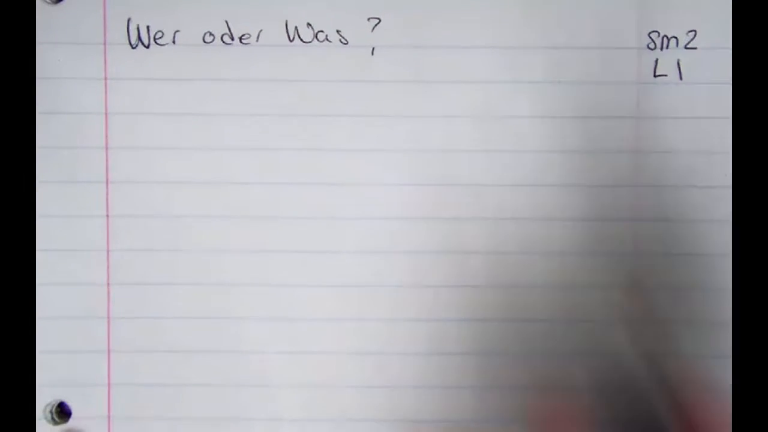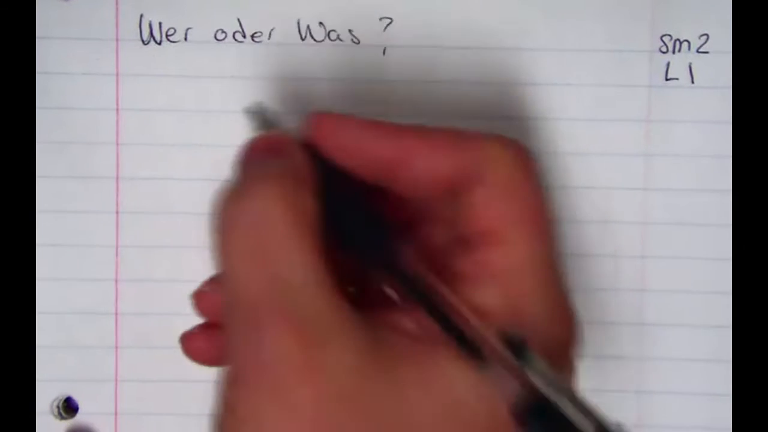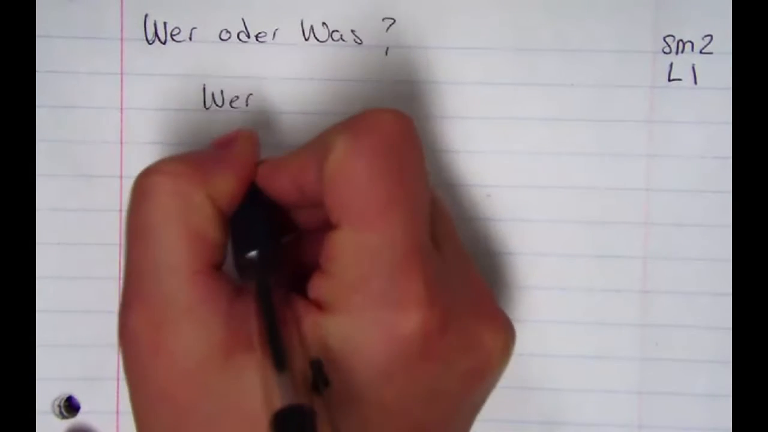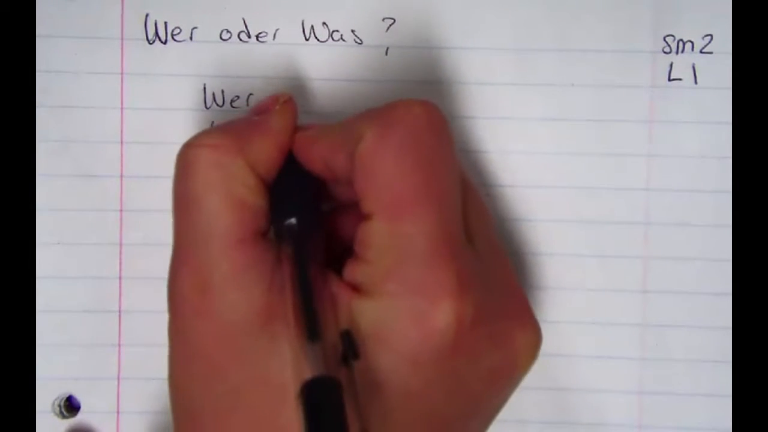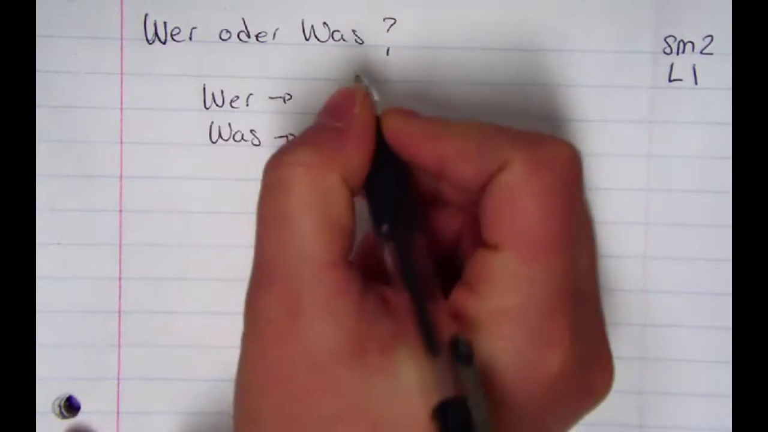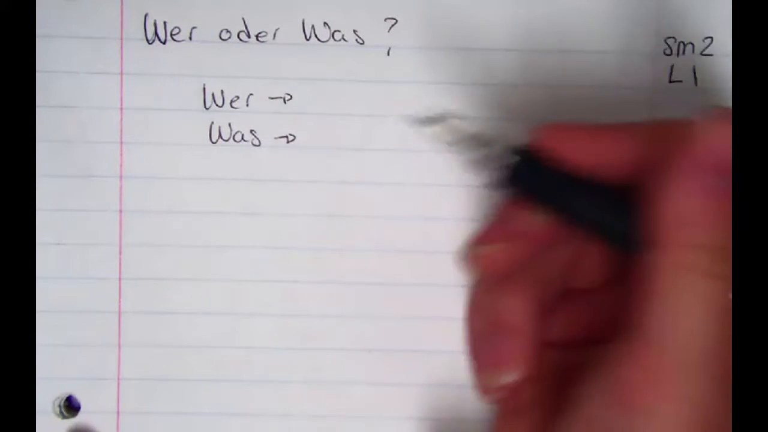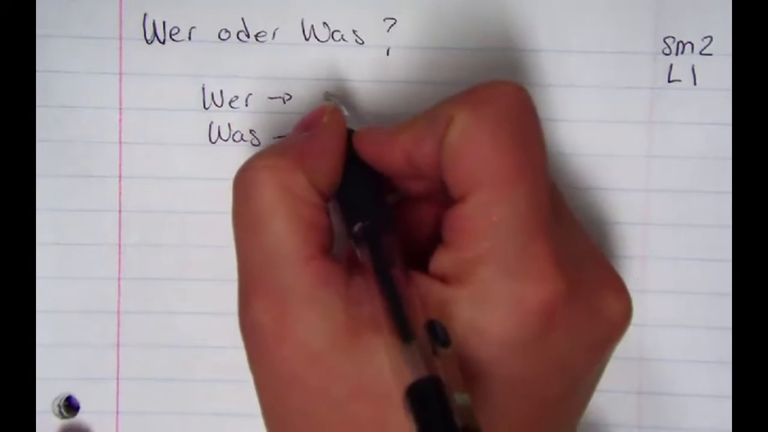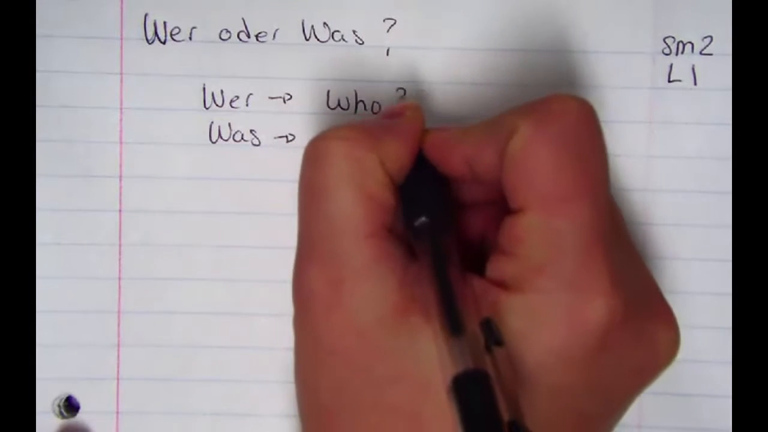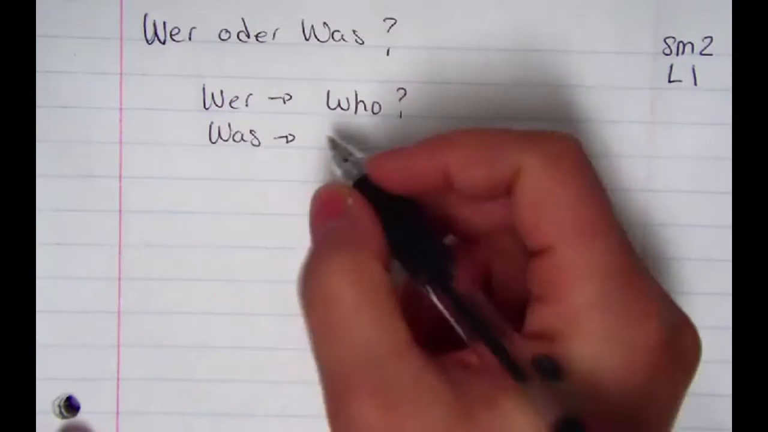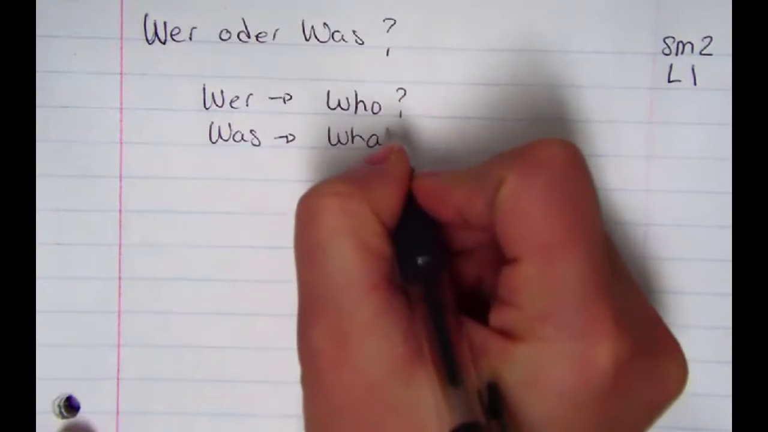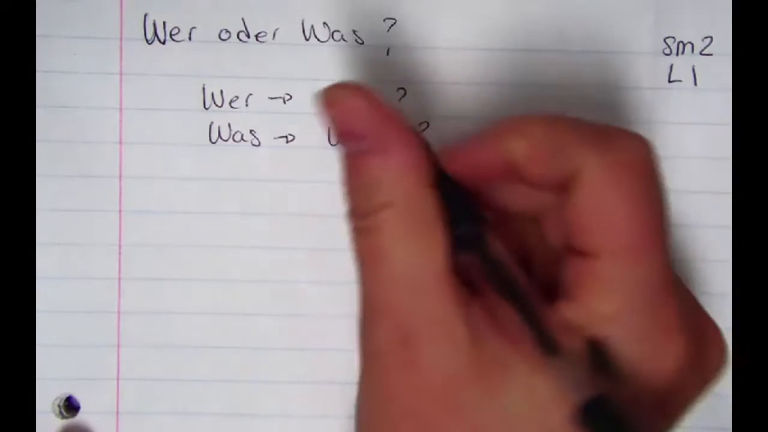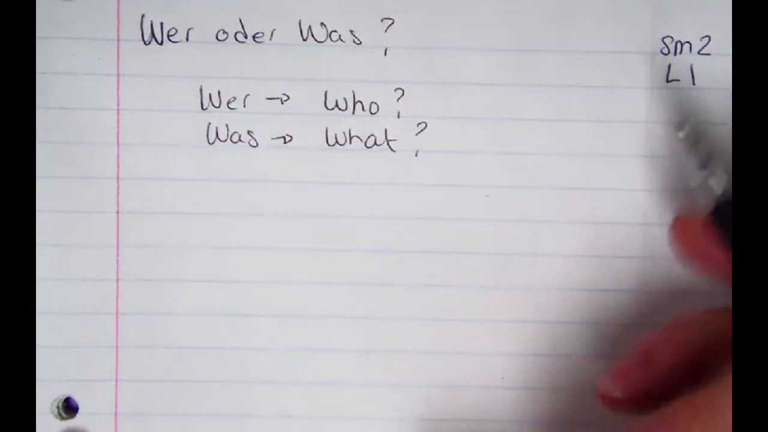Hi everyone, welcome back. Today we're going to start talking about wer oder was. So those are two question words in German, both of which you've learned. So we have wer, which is sort of a false friend. It sounds like you're asking where, but that's not what it means. It of course means who. And then we have was, which sounds very similar to what. So we have who and what.